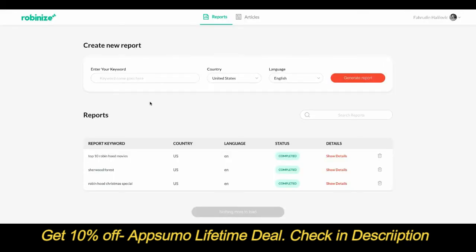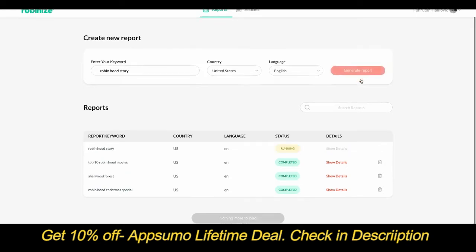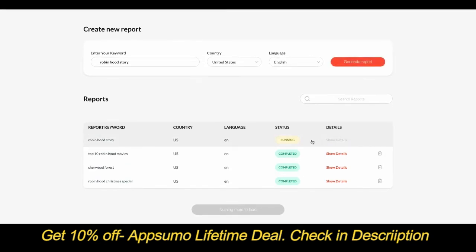So to start off with, all you need to know is which keyword it is that I want to rank for in Google. So say, for example, I want to rank for the keyword Robinhood story. So I enter that here, and then I click on generate report. And you're going to see that we get scrolled down a little bit here, and you're going to see that the status for this specific report right now is under running.